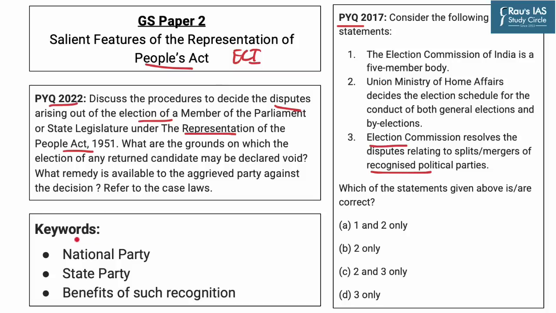The news article highlights certain keywords such as national party and state party. It also highlights the benefits of such recognition. To know what a national party and a state party are, and the benefits regarding such recognition, we will first go into detail about the procedures that the Election Commission follows to recognize a party as a state or a national party. So let's explore that.